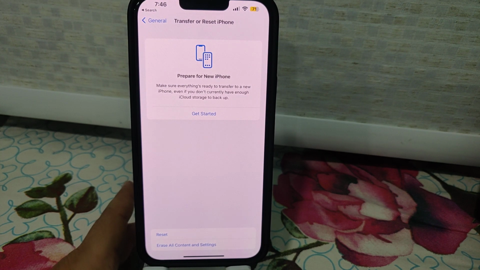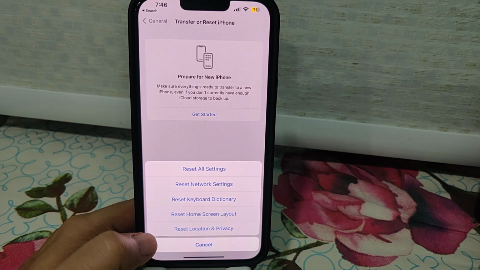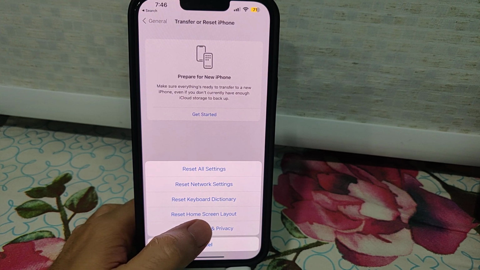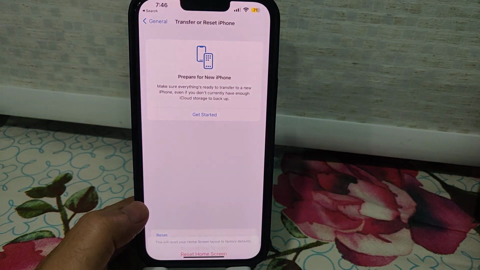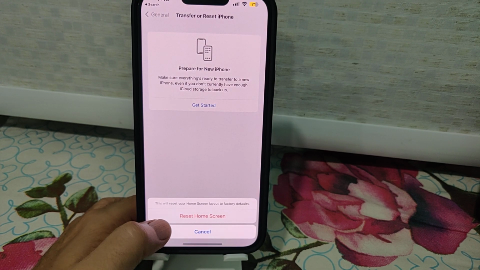Just tap on it and again tap on reset. You can see over here, just tap on it, and now guys, you have to select reset home screen layout. These settings you have to select, just tap on it, and now you select reset home screen.